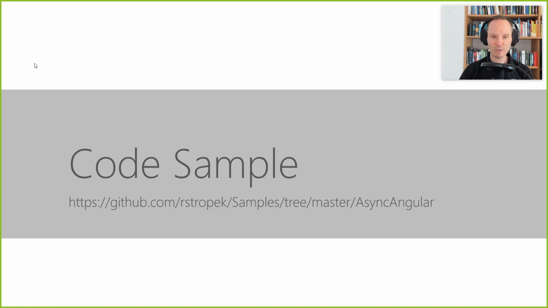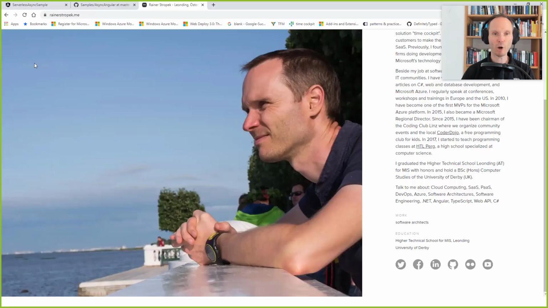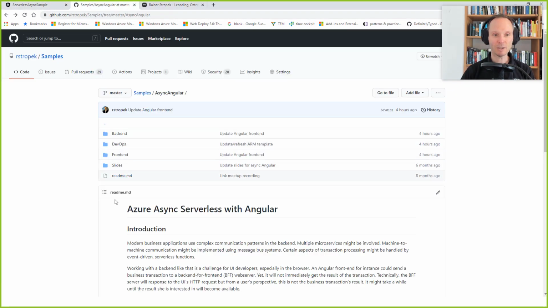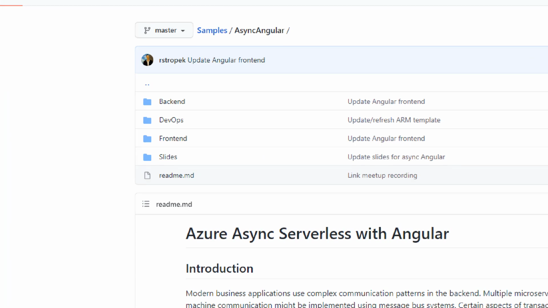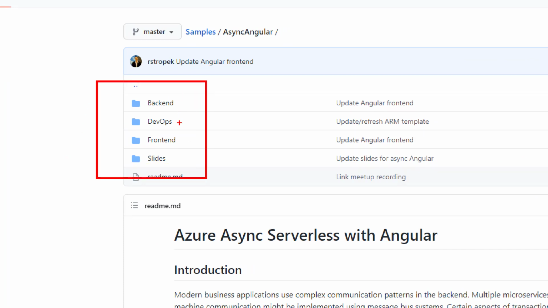If you would like to get the code samples, here is the link. Maybe you can take out your phone and take a picture, or of course I will share the slides with Software and Support Media, the publishing company running this conference, and they will share the slides with you. But if you can't wait and you absolutely want to take a look at the code now, you can go to this URL. It's part of my GitHub samples repository. So I have opened it up here. Here you see the content of my talk, and as you can see, we will focus on the DevOps part, the backend part, the front-end part, and I also published the slides in this folder here.